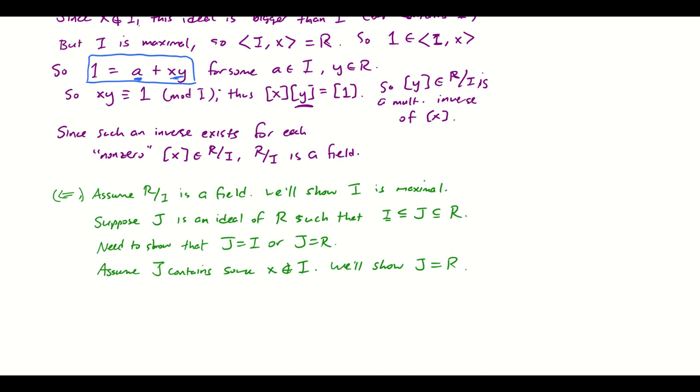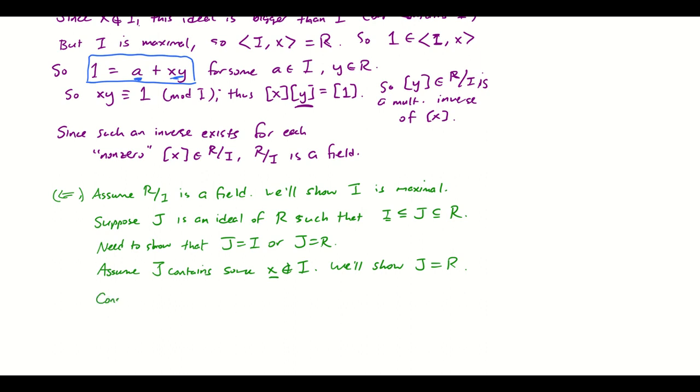Now, here's where things are kind of tricky. I mean, how do I know that just containing some X not in the ideal I forces J to be the whole ring? Well, I'm assuming that R mod I is a field, so I'm probably going to need to use that idea at some point. I think this is a good time to switch over into thinking about the quotient ring. Okay, so let's go ahead and take this X here, which seems interesting. Let's move it over into the quotient ring.